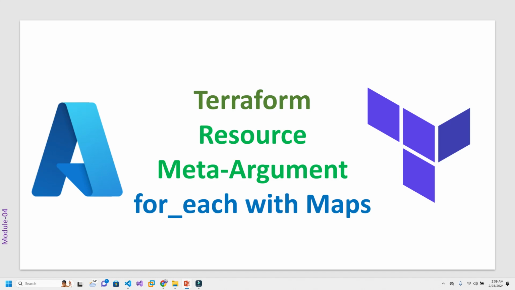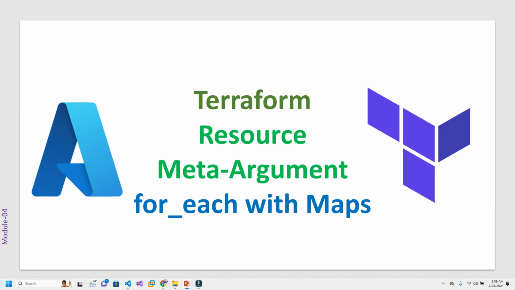But if you want to create resources based on a dynamic set of values, let's say I want to have some unique server name or VM name, or maybe I want specific VMs to be deployed to specific regions, or maybe I want specific server names with specific SKUs, then in this kind of requirement you will be using for_each.